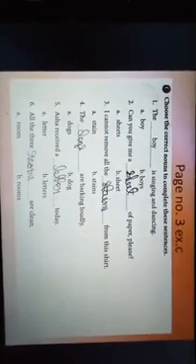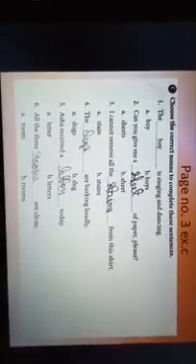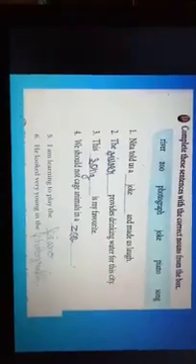Now page number 3, exercise C. Choose the correct nouns to complete these sentences. First one has been done. We'll do the second one. Can you give me a sheet of paper, please? It is sheet. Third, I cannot remove all the stains from this shirt. Fourth, the dogs are barking loudly. Fifth, Asha received a letter today. Sixth, all the 3 rooms are clean.